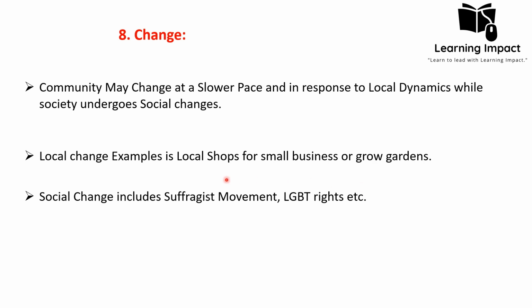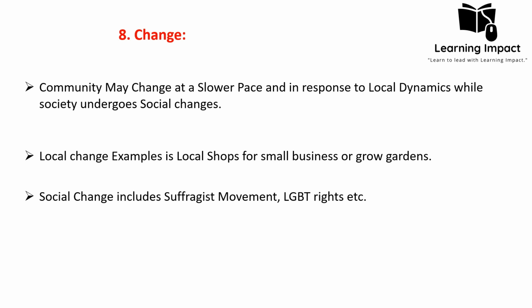For example, in your community, in your neighborhood, if there is a small business people want to initiate, they have to open their local shops for small business. So the community may change and it may grow, but it will be at a local level. And another example: a community may initiate work on gardening because they want to make their community look better. In this way the community may change, but it will be at a slower pace because it will have a low effect and a small group of people will take part in this.